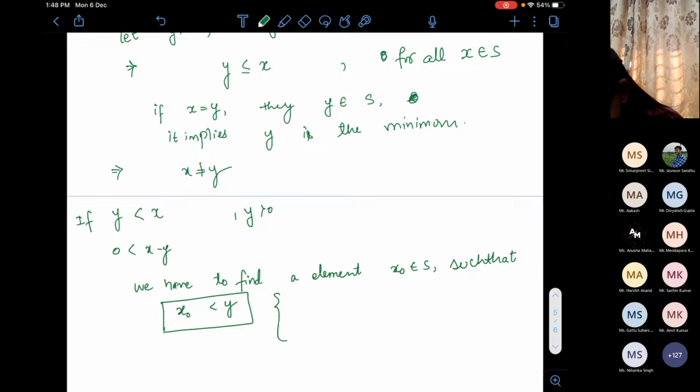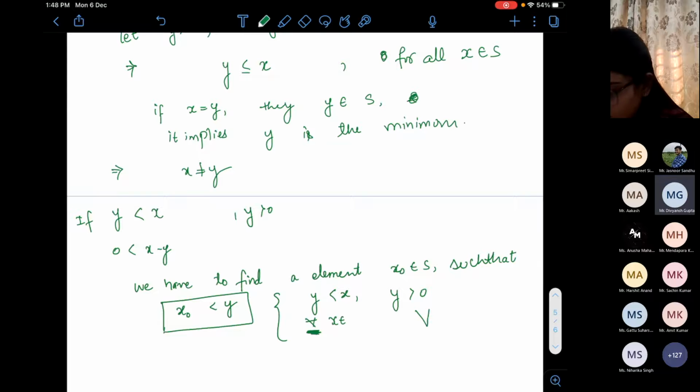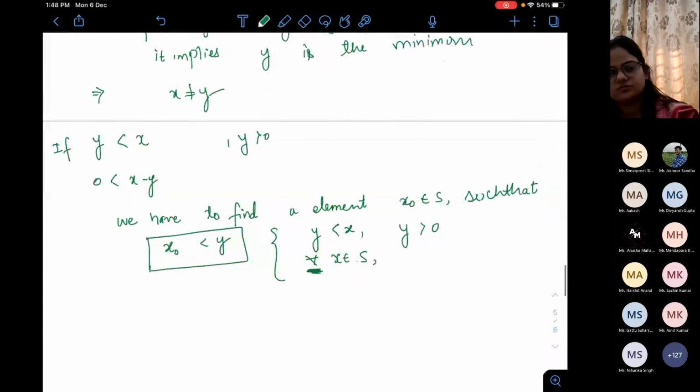Here we have to use this notation, the inverted A, for all. Okay, then I can write it everywhere. This is the only thing which we have to do. We have to find an element. Now think over this. I will wait.